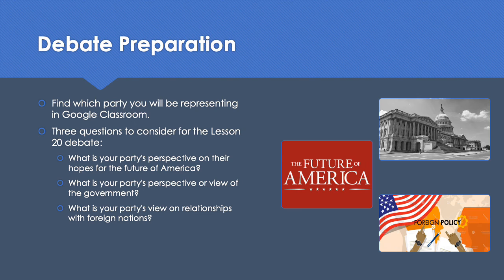The second question is, what is your party's perspective or view of the government? So again, think of the role of government here. Who wants to have a really strong centralized government? Who wants a stronger state government, and why? And the third question, what is your party's view on relationships with foreign nations? Right, this one's pretty important, right? Because this is going to impact how they do trade, how they approach wars or don't approach wars.